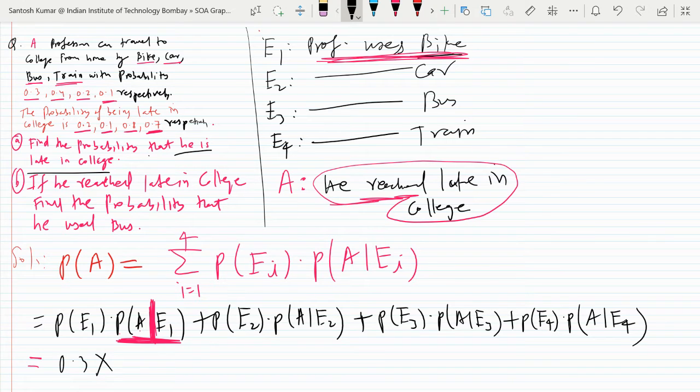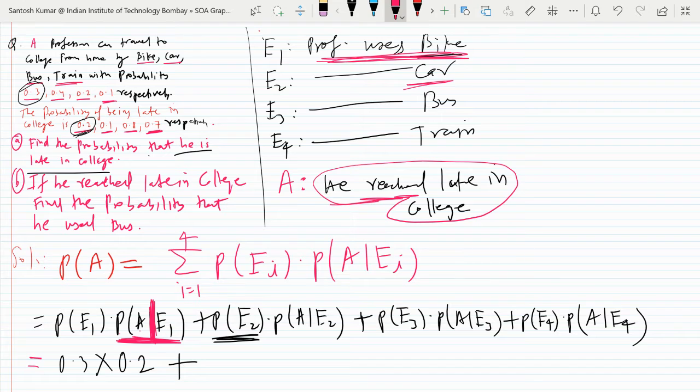Chance of being late, 0.2. Right? So this is 0.2, the first one. This is the chance of being late. This was the chance of selecting bike as a transportation medium, 0.3, and now by bike he will be late is 0.2. Plus, now E2. Probability of E2 means what is the chance that he will choose car?